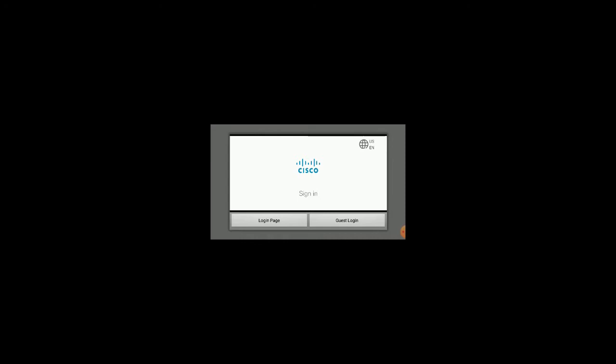We can log on to this session as guest login, or we can log into the page. For login, we actually need an ID, an email address, and also a password. If we don't have login credentials, then we can log in as a guest user. Click on the guest login.